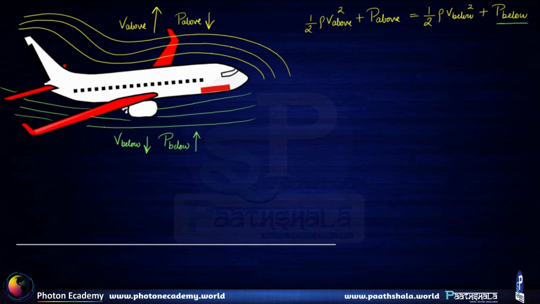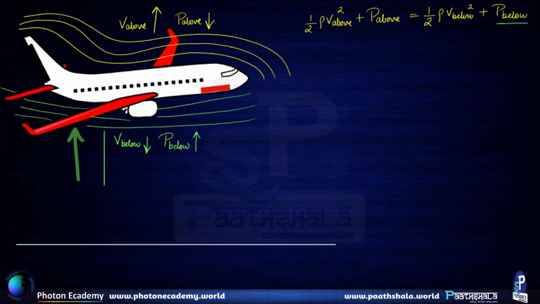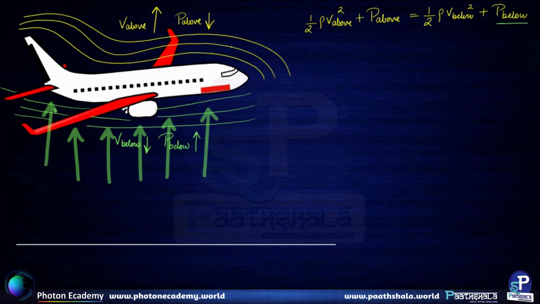So because of this, there is going to be a net upward thrust force that the air molecules will apply onto the plane from beneath the plane. So I am drawing this thrust force like so. This is the thrust force that the molecules of air below are going to essentially throw up on the plane. This force that arises because of pressure difference helps in keeping the plane airborne.